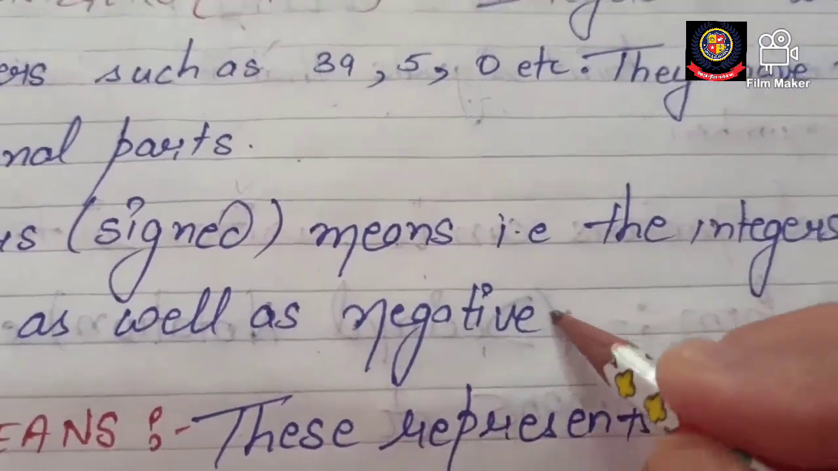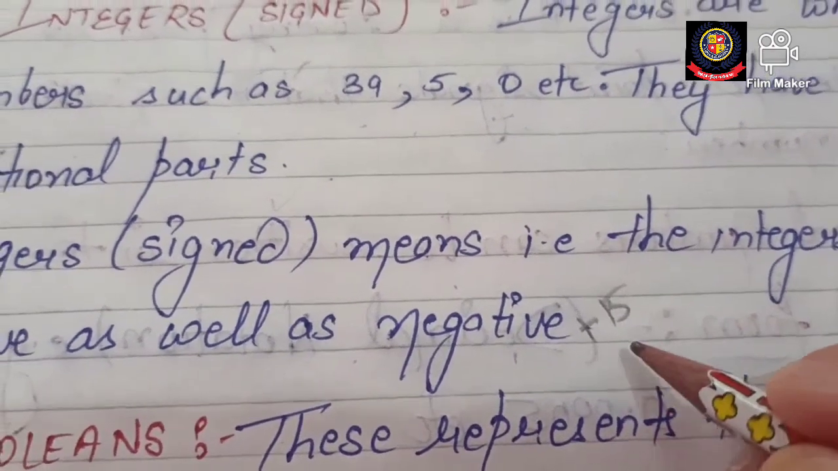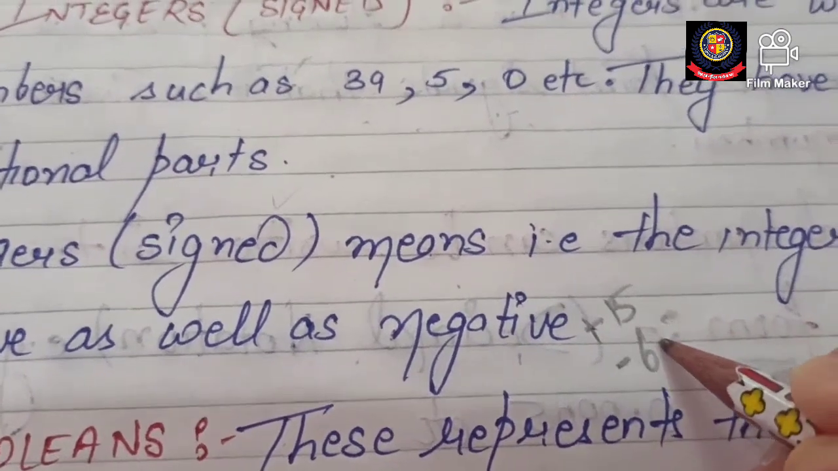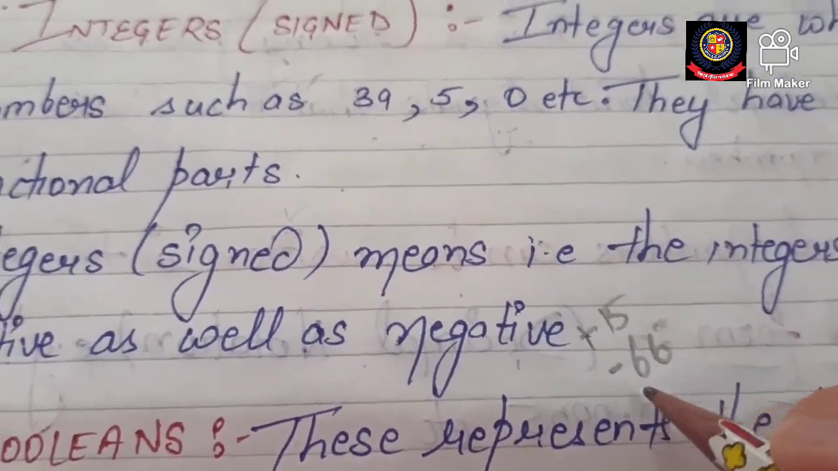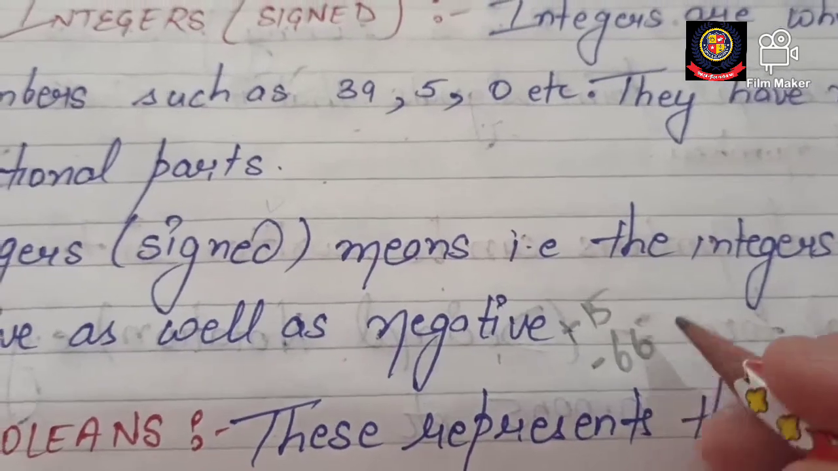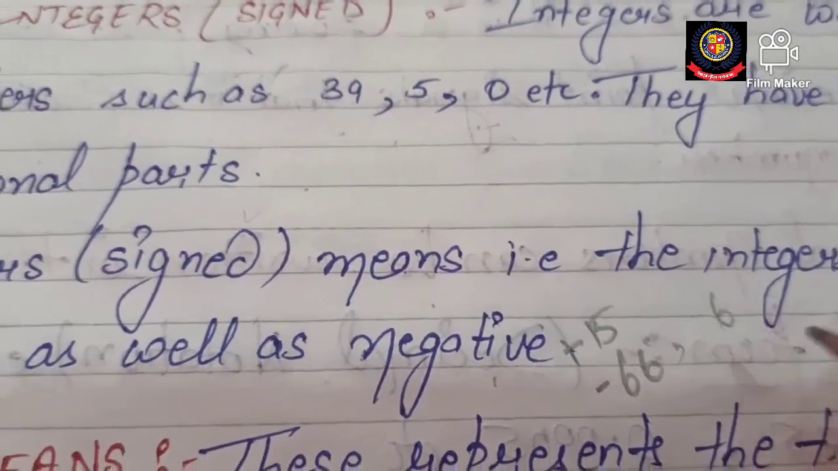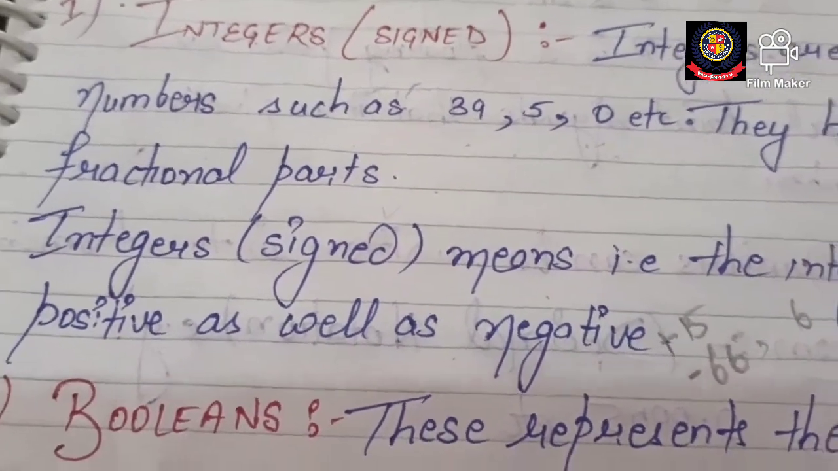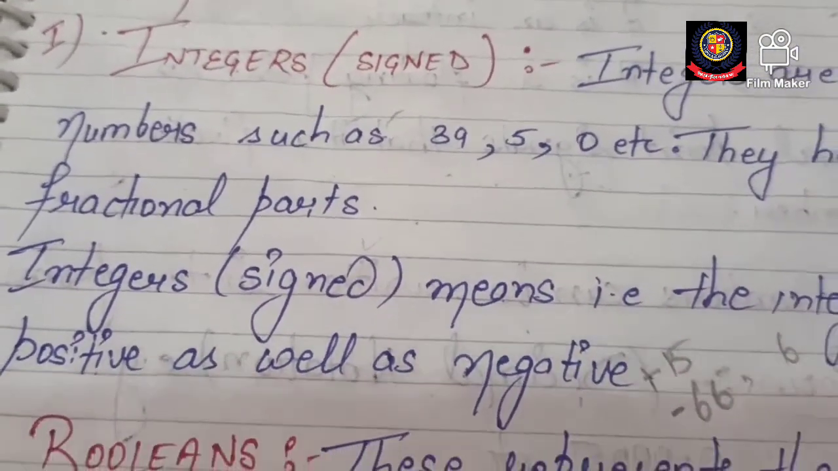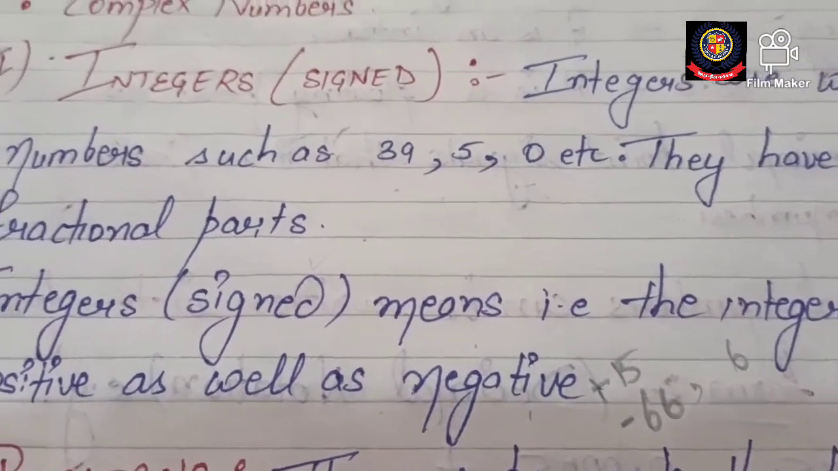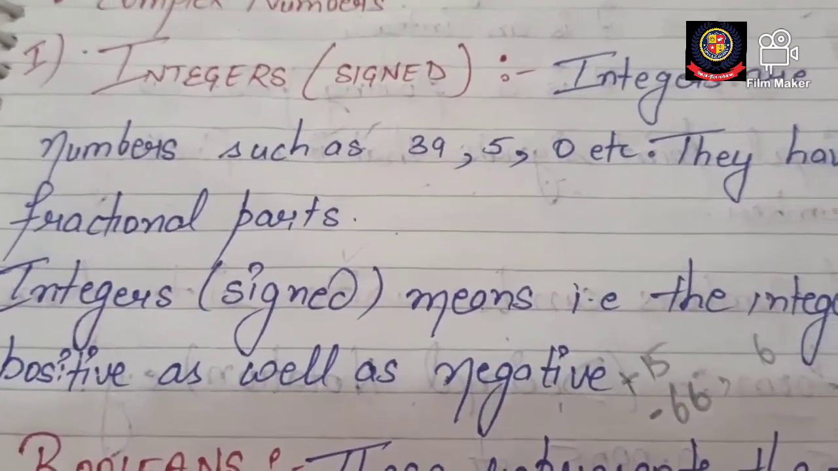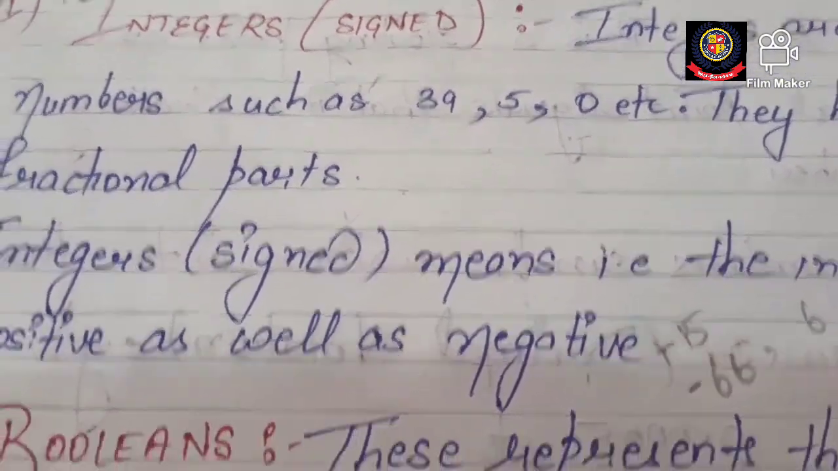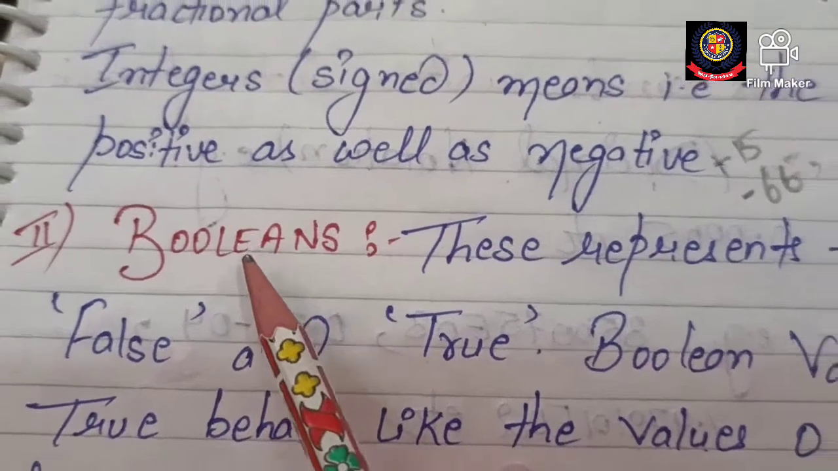Suppose if I have written plus 15, that means it is a positive integer, and if I am writing minus 66, that means it is a negative integer, and if I'm writing simply 6, that means it is a by default positive integer. So this is the meaning of signed integer. Don't get confused about this new term sign. Sign means we are representing the sign along with the number, whether it is a positive or negative number. Clear? Now come to the next, that is booleans.